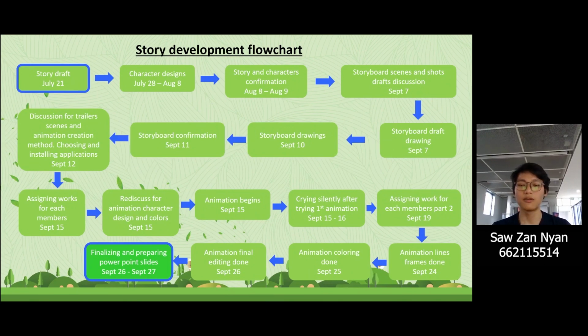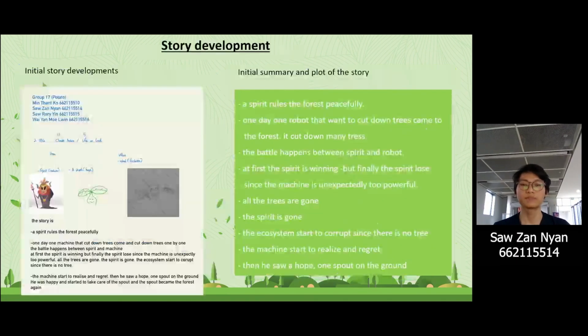We started our first animation process on September 15th, which is hard, so we reassign work for each member of the group. Our animation line frames are done by September 24 and coloring is done by September 25. Our animation video final editing is done on September 26th, and we finalize our PowerPoint on September 27th.